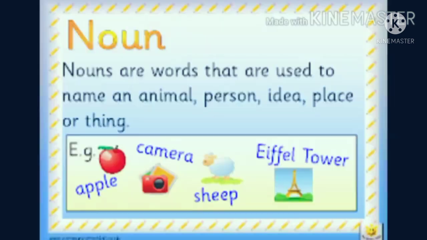So how do you define a noun? Nouns are words that are used to name an animal, person, idea, place or thing. Whenever you are giving a name to any person, place, object, ideas, things, it is called a noun.